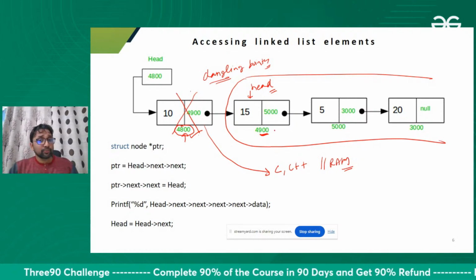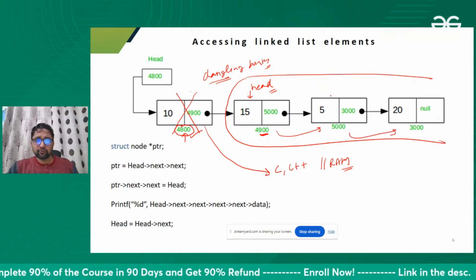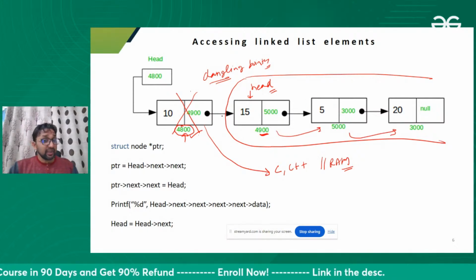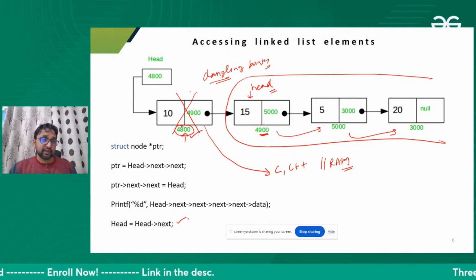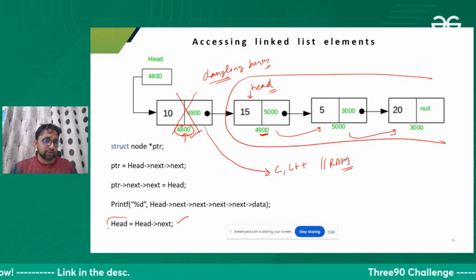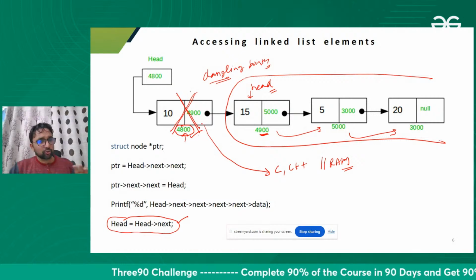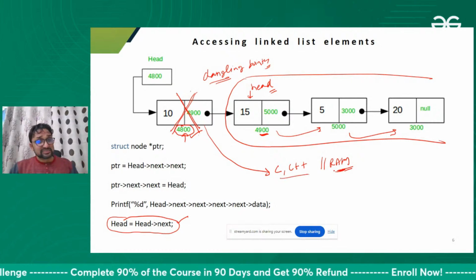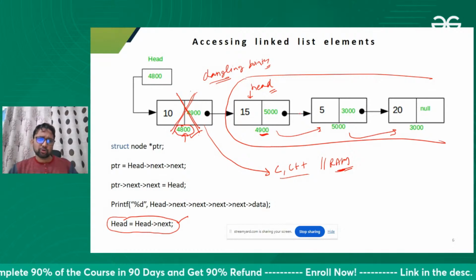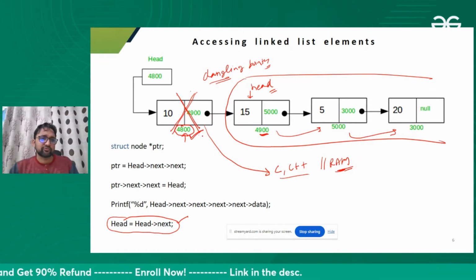Because we cannot access this element from here in this linked list, unless we store it somewhere in another variable. I'm not storing it in another variable. I'm just executing this statement. So we will say that this node is deleted. Although the node is available in RAM, for this linked list, this node is deleted. We cannot use it again, because we don't have its address.